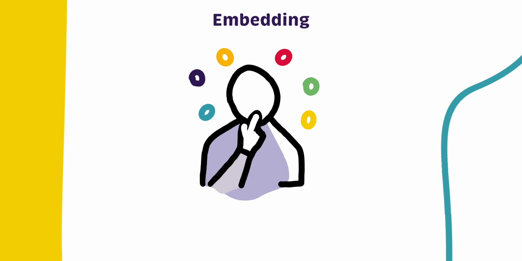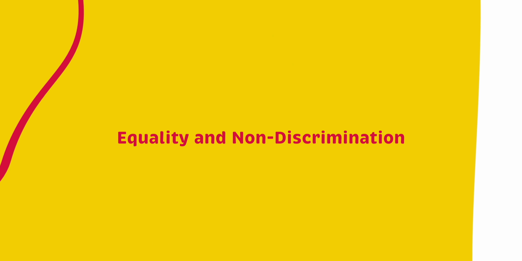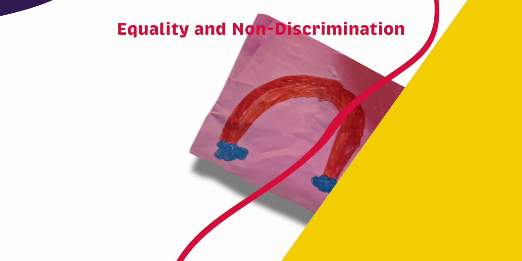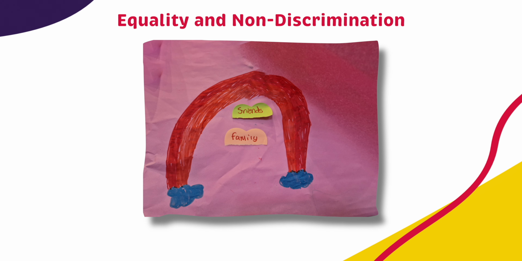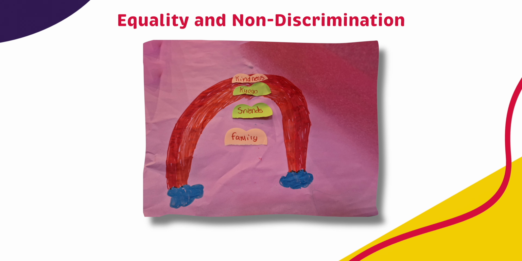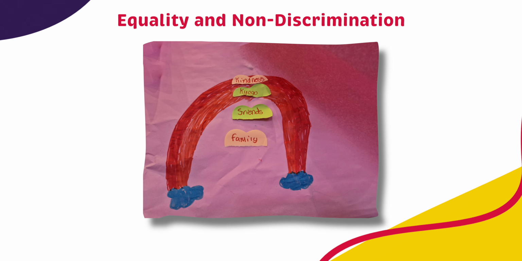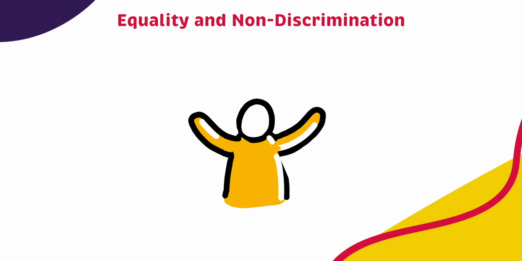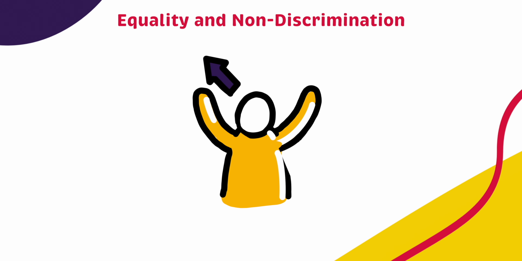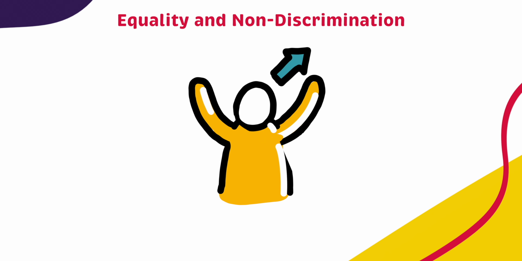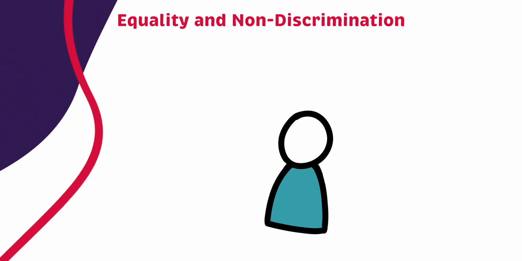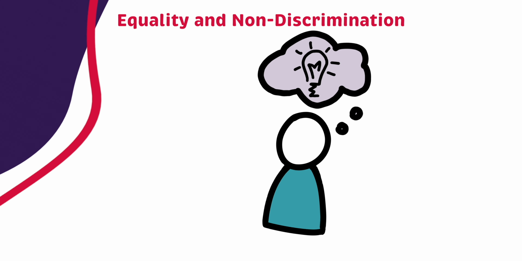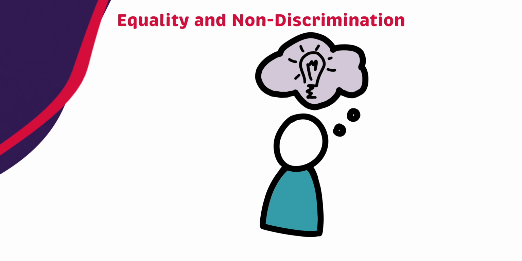Equality and non-discrimination means ensuring every child and young person has what they need so that they have equal opportunity to fulfill their potential, and that no child or young person should be limited in what they can do or achieve because of discrimination. For example, workers should be thinking about how to make changes to ensure children and young people are supported to access their rights equally.